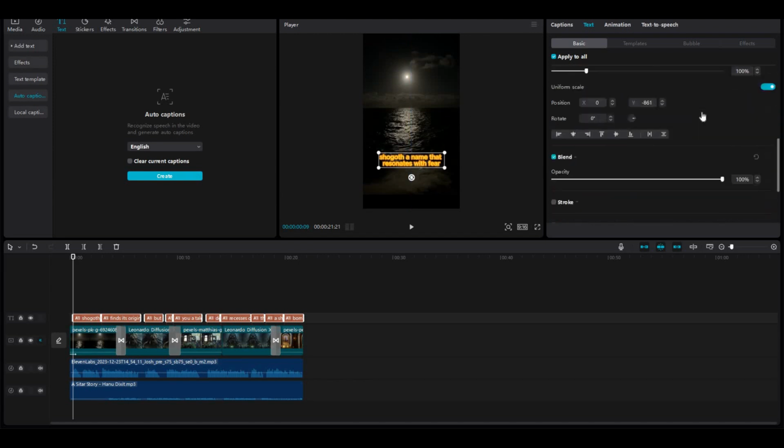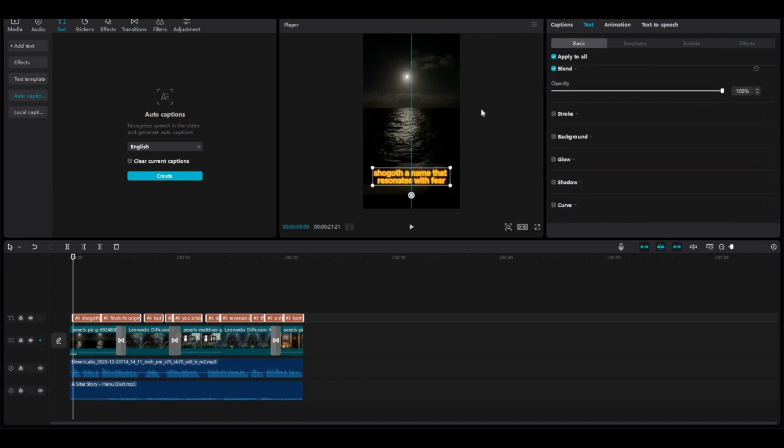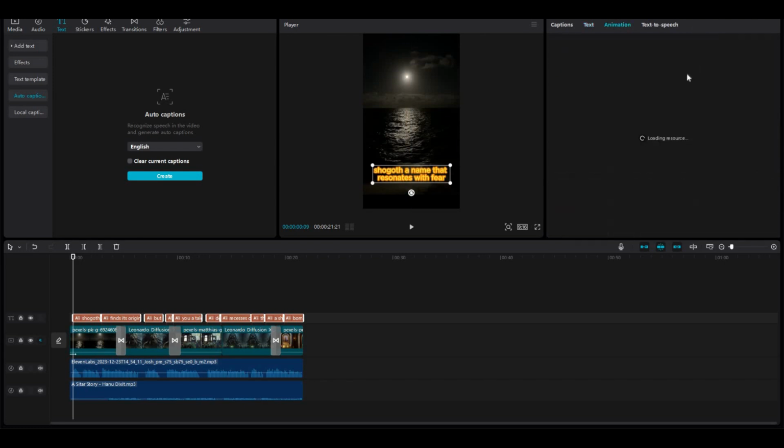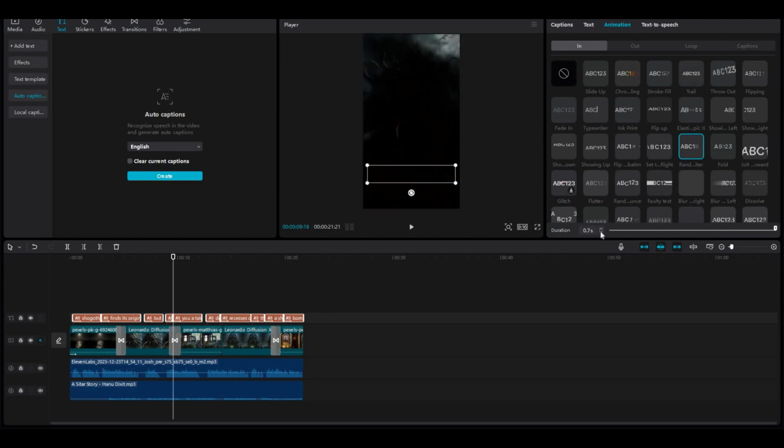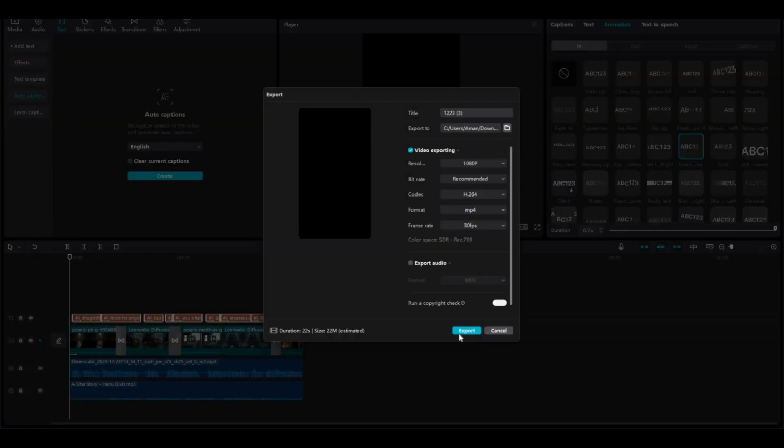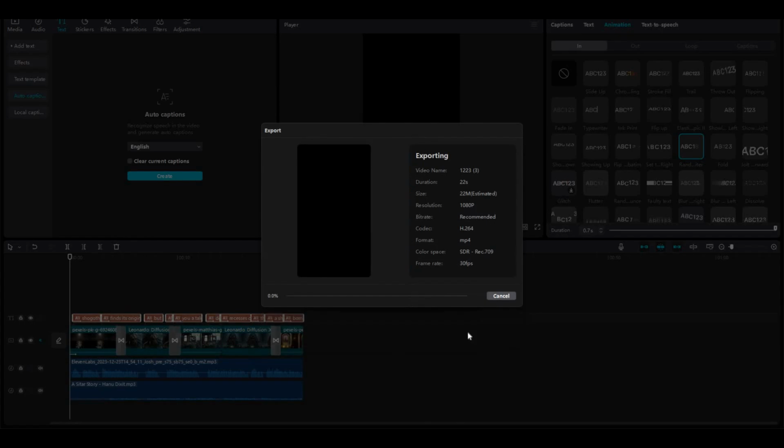After you edit the caption, you can add the background music to the timeline like this and make sure to reduce its volume. Your viewers should be able to hear the voiceover clearly. After doing all these things, you can export your video. Just follow those steps exactly like I said, and I'm sure your channel will be monetized.